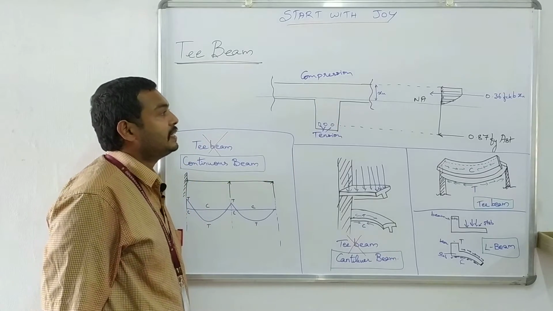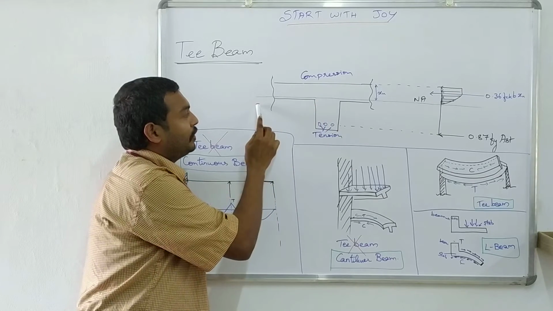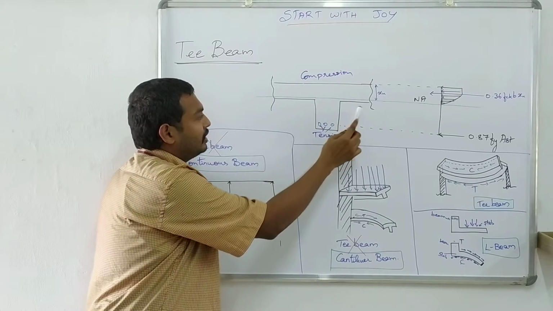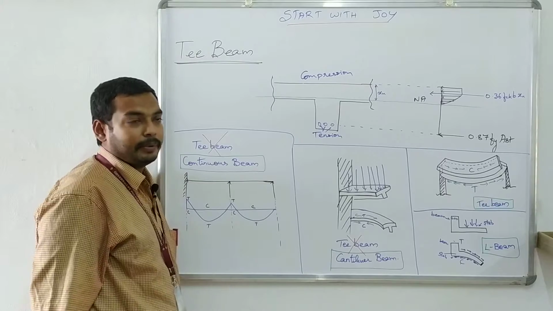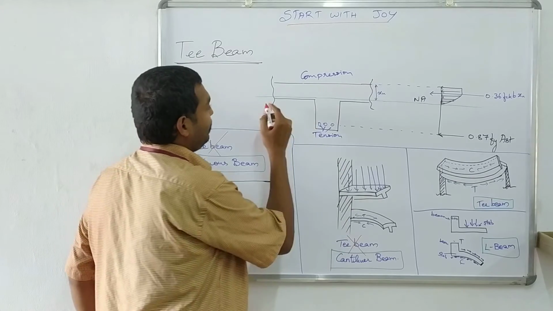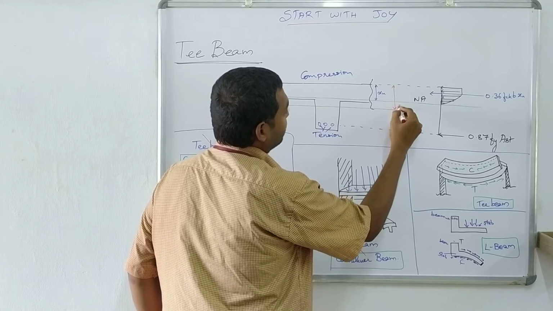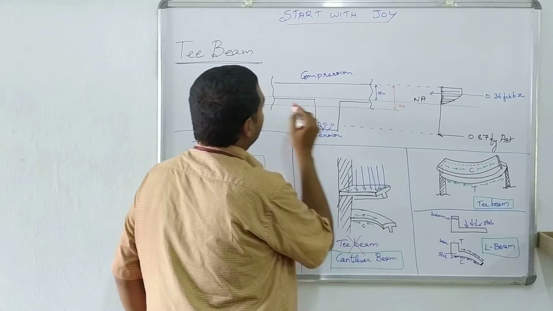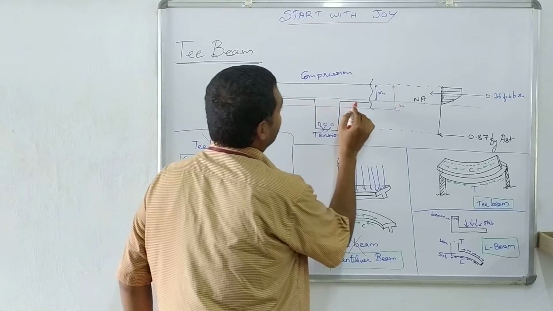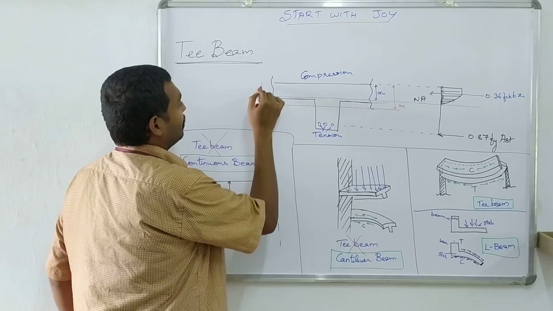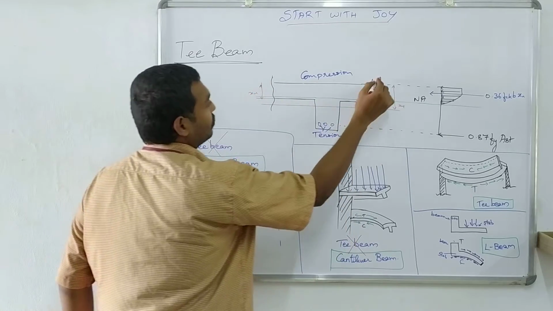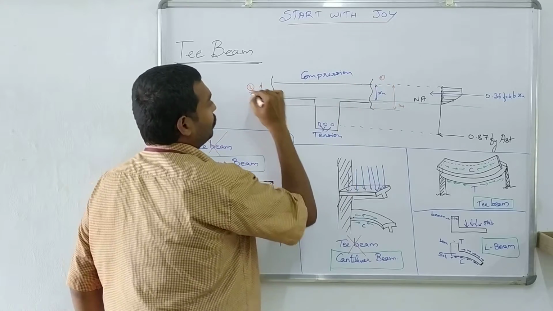The third case is the neutral axis going to lie in the web portion of the T beam. If the neutral axis lies here, it is another case. Then the neutral axis lies exactly here. This one is also another case. So, case 1, 2, 3.